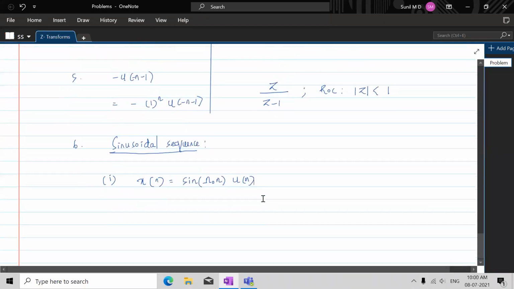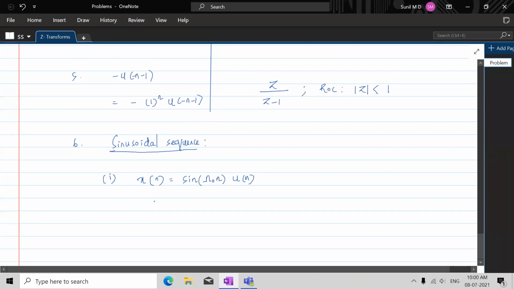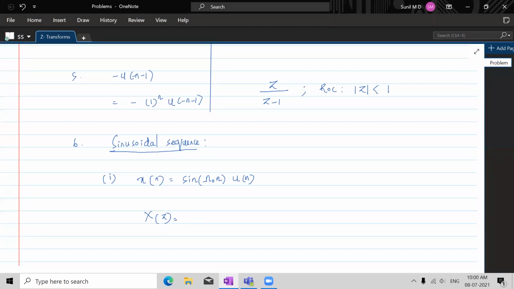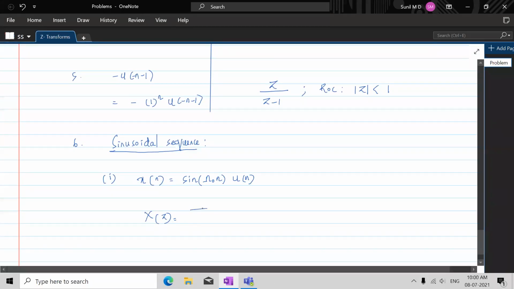Fine. Now let's see what is the z transform of this. The z transform is going to be summation n ranging from minus infinity to plus infinity x of n z to the power minus n.